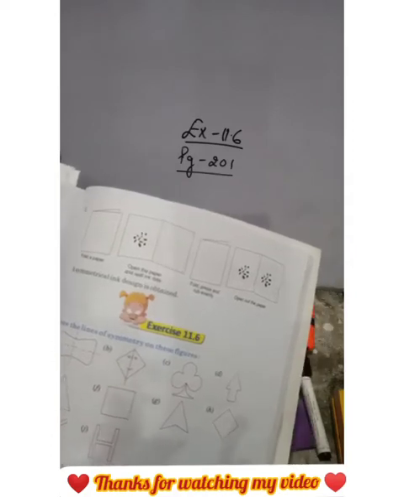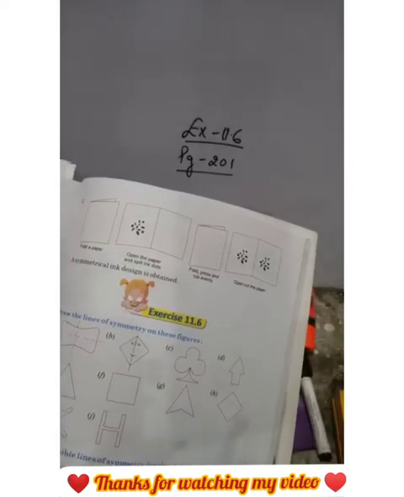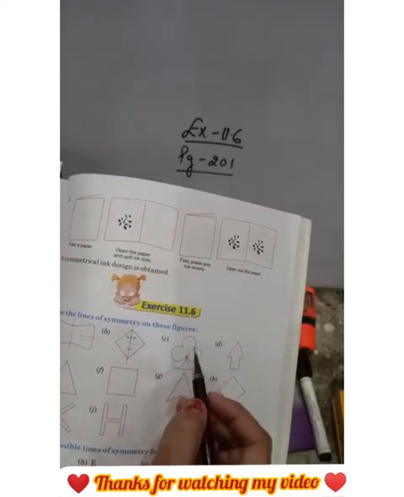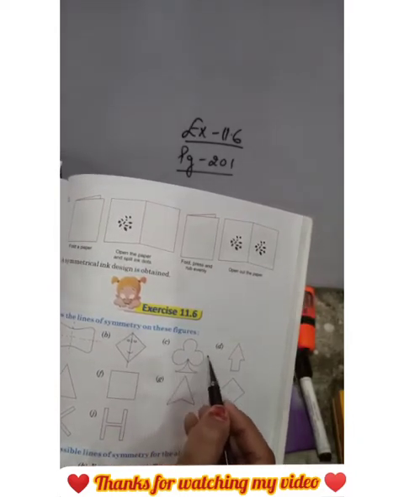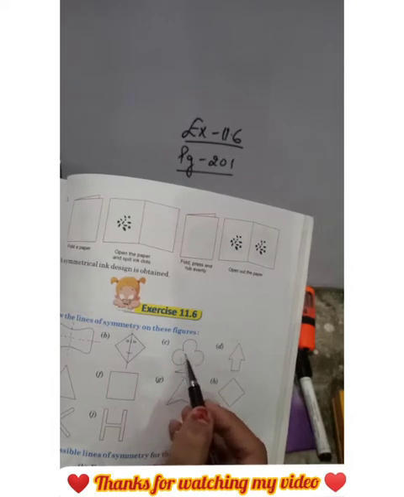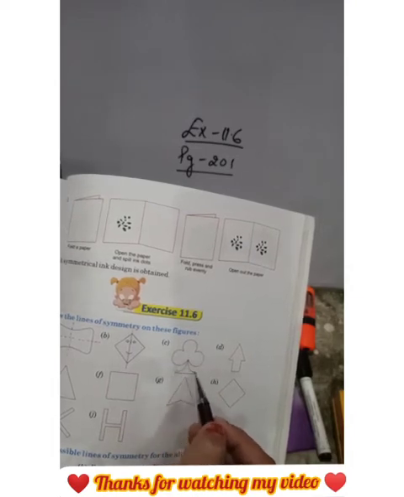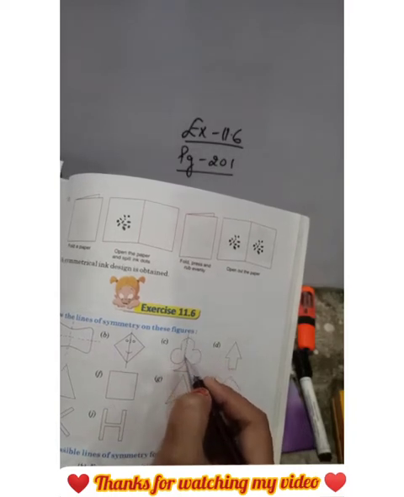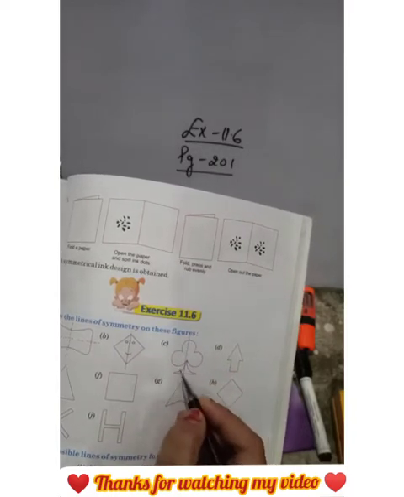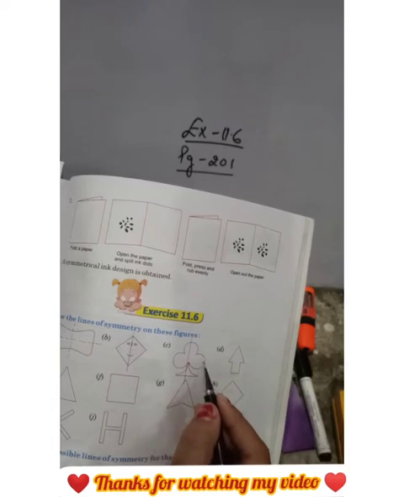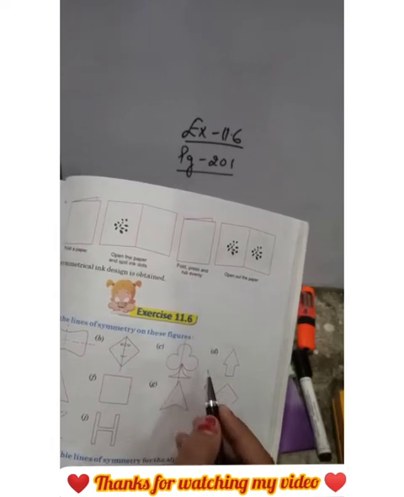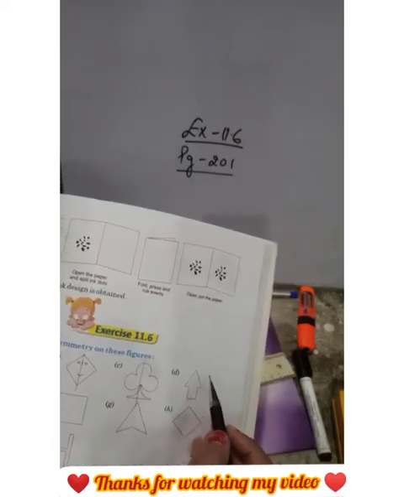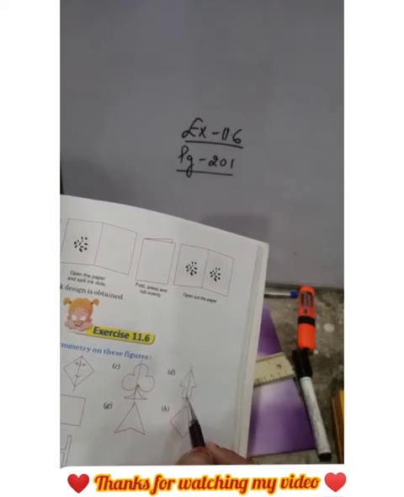Next part. C part is, if we divide it like this, look at this portion. Above portion is not similar as the lower one. But if we divide it like this, it looks similar. This portion looks like this portion. Same, divide it like this.